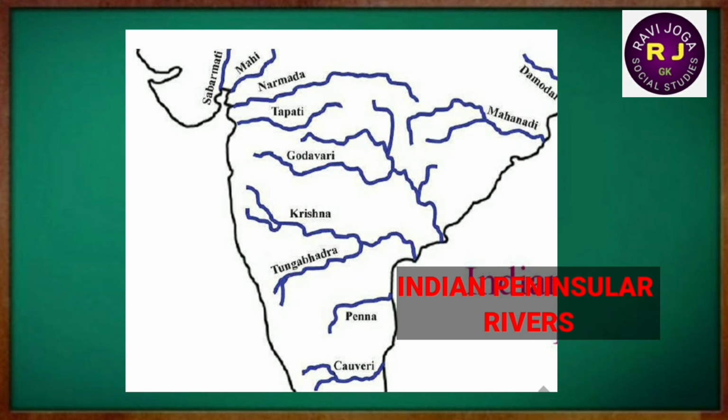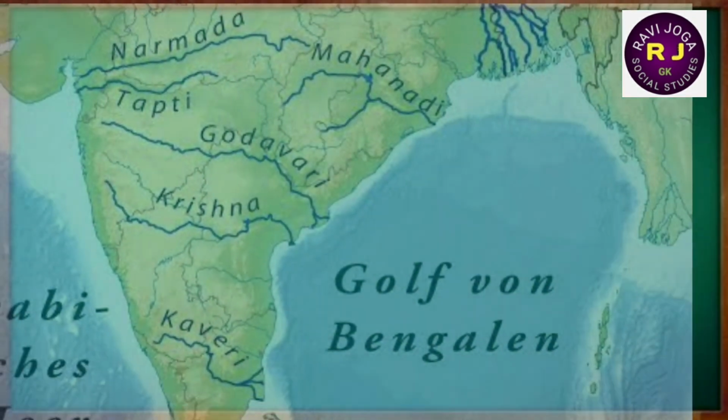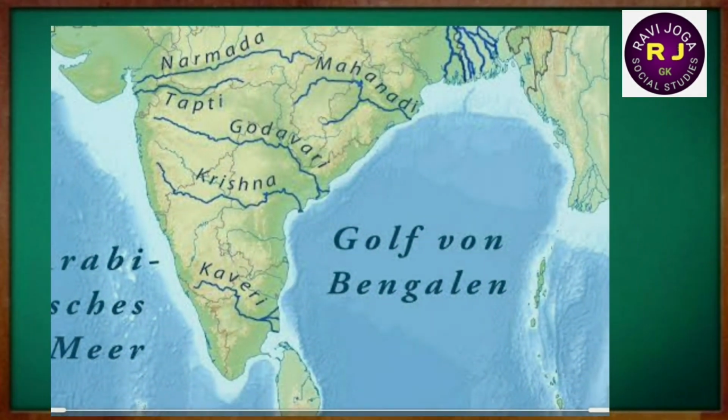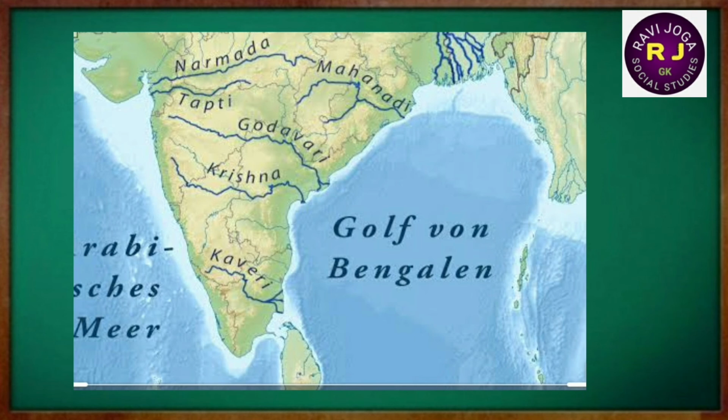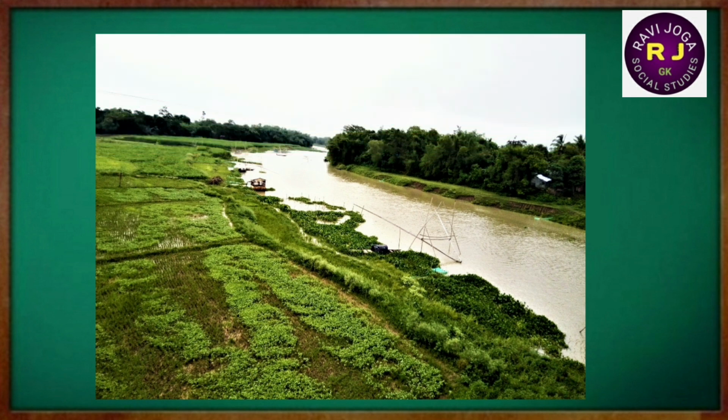These peninsular rivers have some special characteristics. They are: one is fixed course, second is absence of meanders, and third is non-perennial flow of water. This means they flow in a fixed direction. They cannot change their direction.